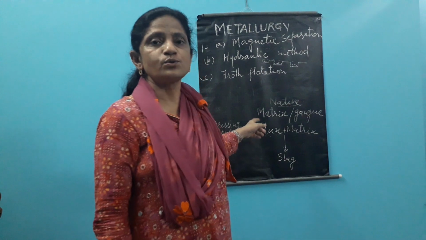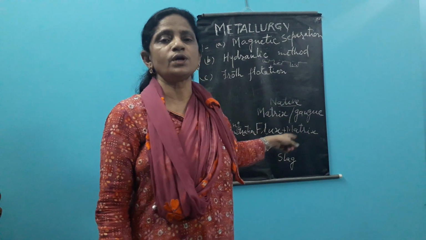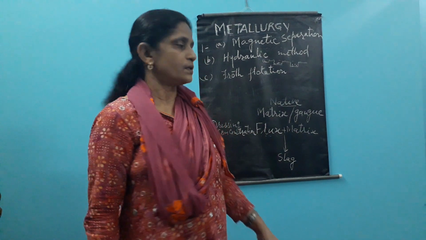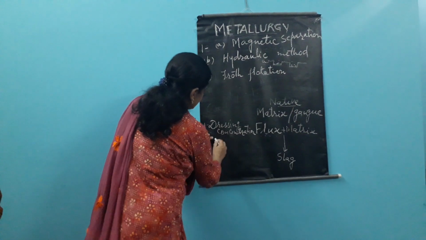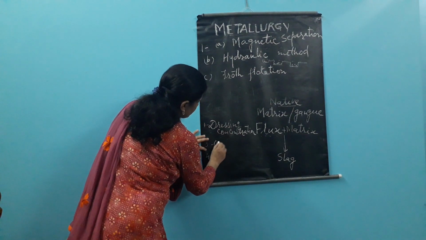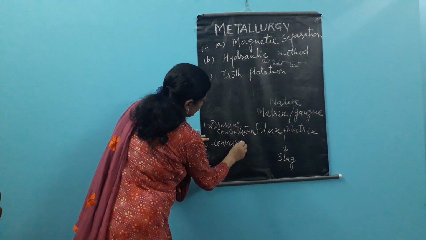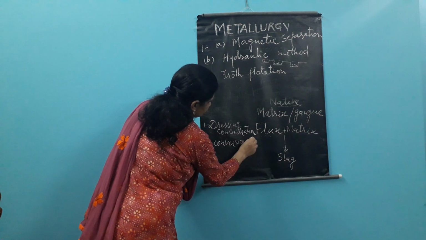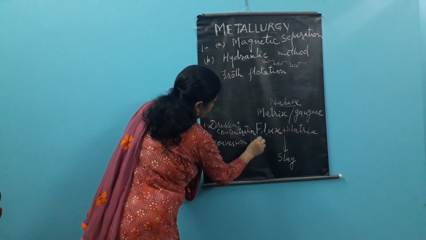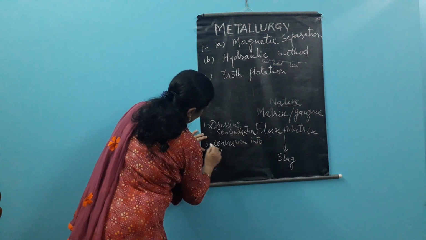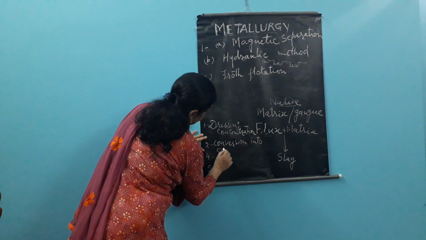Now after this, the next step is that the ore is to be converted into the oxide form.